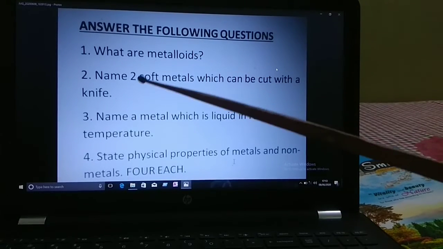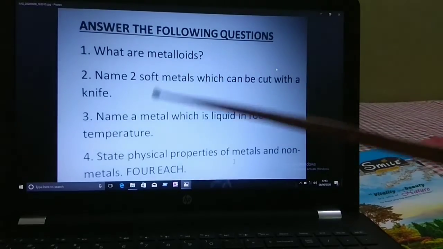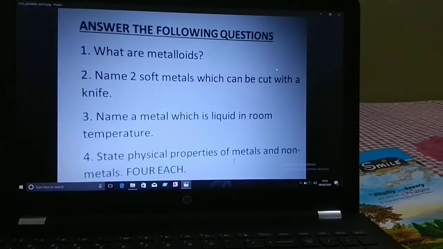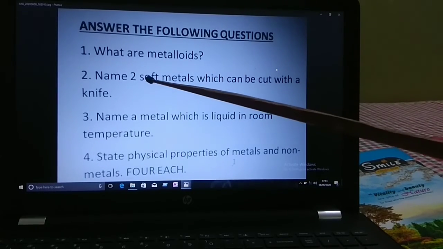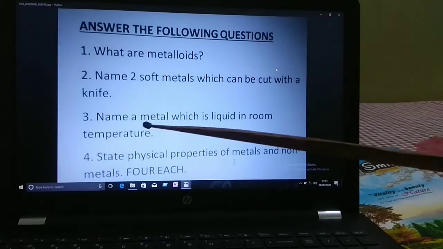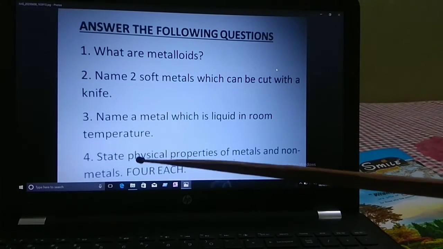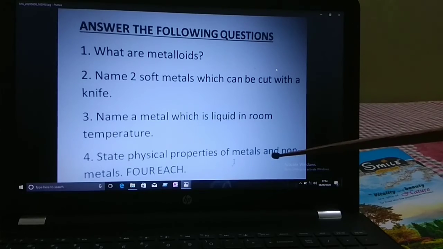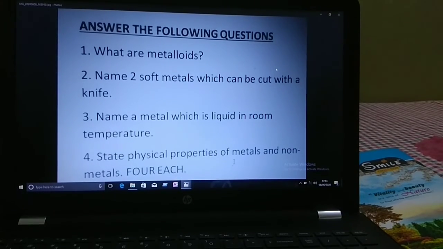So children, go through all the paragraphs, then answer these questions. Questions number 1, 2, 3 are the short questions and number 4 is the long. What are metalloids? Name 2 soft metals which can be cut with a knife. Name a metal which is liquid at room temperature. State physical properties of metals and non-metals. 4 marks each. Okay children, good luck.